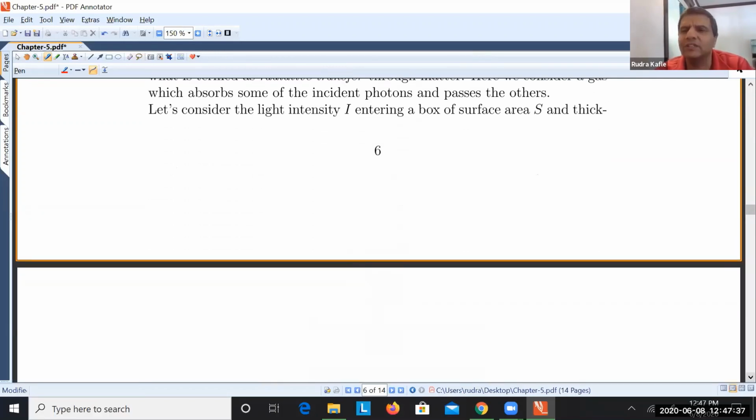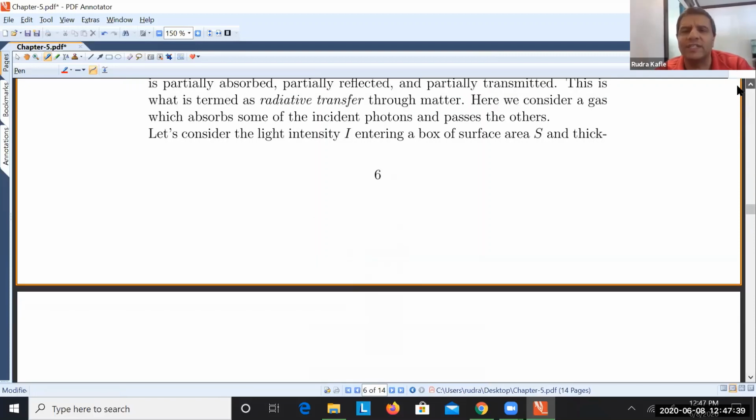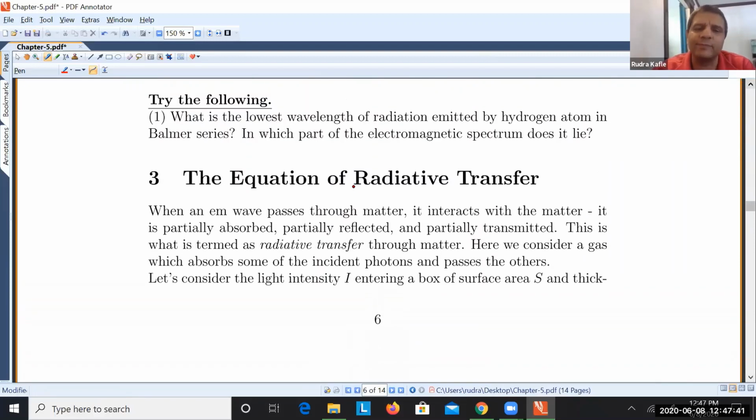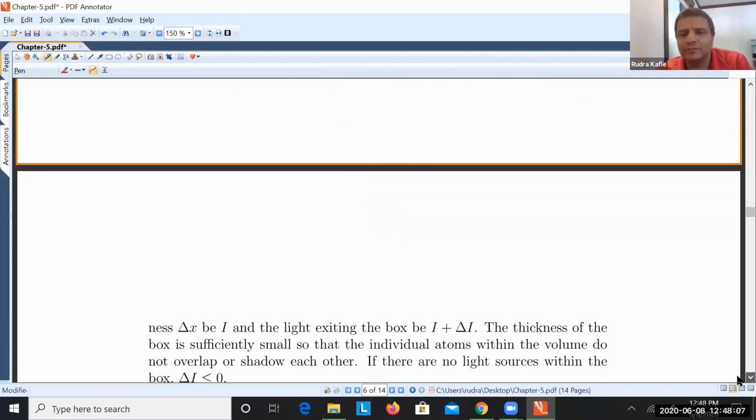Right now, one other thing which we frequently use in astrophysics is radiative transfer. Suppose we are observing stars, light coming from the stars. What happens there? Light passes through the atmosphere. Some of the radiation is absorbed, some is transmitted and comes to the Earth, some is reflected. That is called radiative transfer. So let's derive a very simple relation.